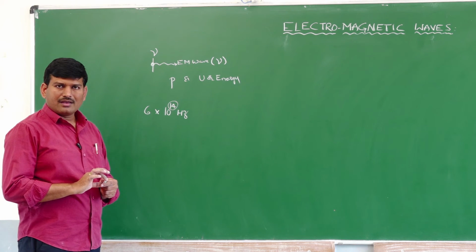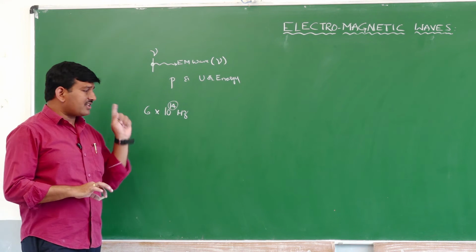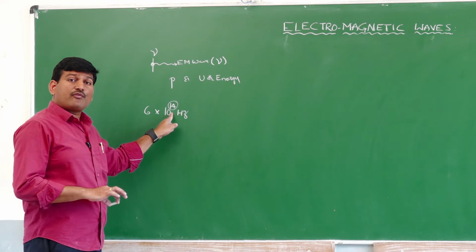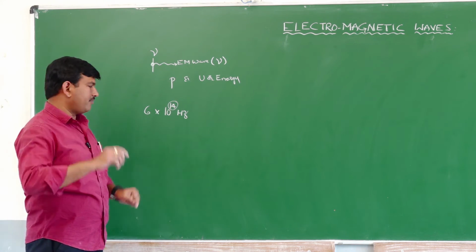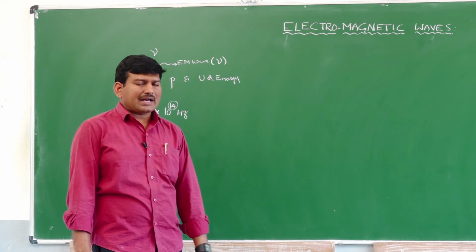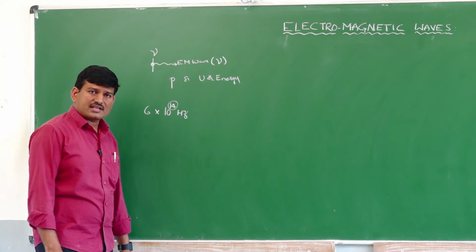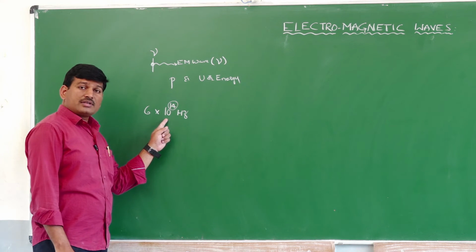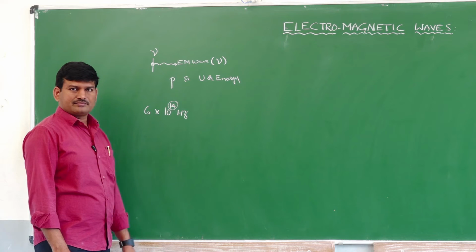Suppose I am able to oscillate a charge around 10 to the power of 14 times in 1 second, then I will have visible light. But is it practically possible? Practically, it is not possible to oscillate a charged particle around 10 to the power of 14 times in 1 second.